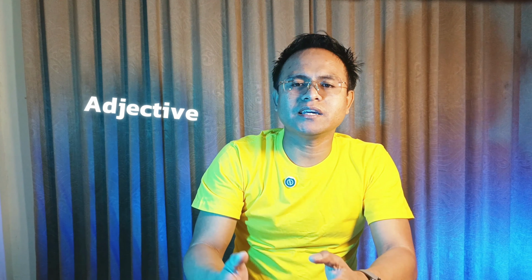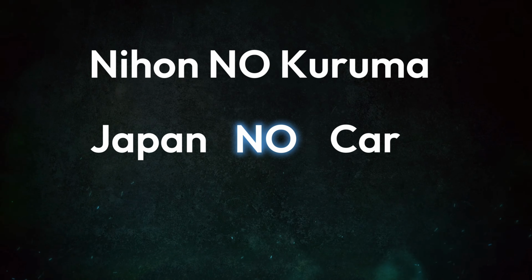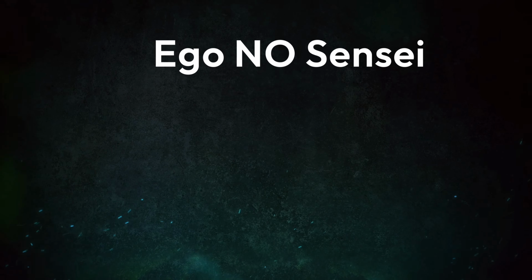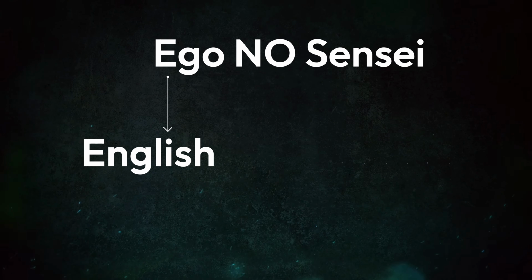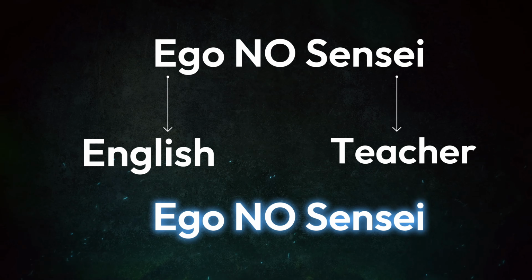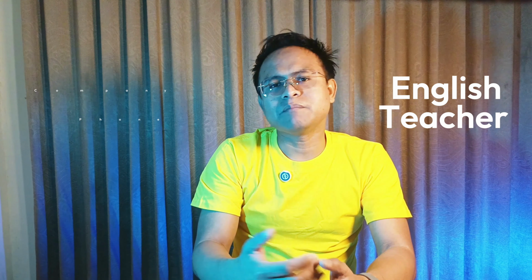With no, you can turn a noun into a description. It works almost like an adjective. Nihon no kuruma, Japanese car. Japan no car, a car related to Japan. Another example, Eigo no sensei, English teacher. Eigo is English, sensei is a teacher. You don't need a separate word for English-speaking. You just connect the nouns with no, Eigo no sensei. So the pattern is doing two jobs at once. It can show possession, my pen, his bag, and it can also show a description. Japanese car, English teacher, company phone, school friend, all with one simple particle.